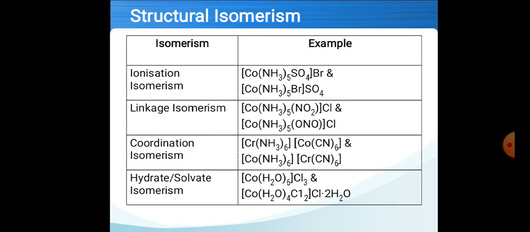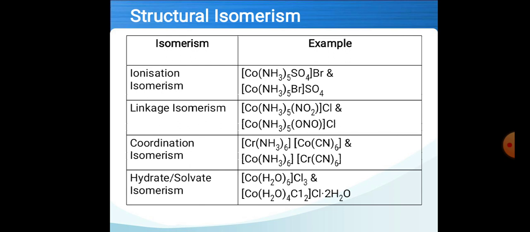The next we will study about structural isomerism. First of all, we will see what are structural isomers. The isomers having same molecular formula but different structures are called structural isomers. The coordination compounds have 4 types of structural isomerism. The first one is ionization isomerism.